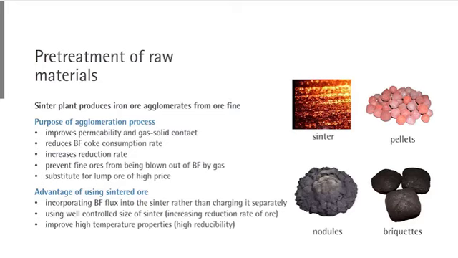And if just fine ore is used, this powder will be blown out of the blast furnace by the gas, but having sinter, it could be prevented. And of course the fine ores are much less expensive than the lump type of ores. And when sinter is made, not only iron ore is used but also a certain type of flux is added. So sinter is composed of iron ore and some other flux. This is put into the blast furnace, so this process is effectively used.